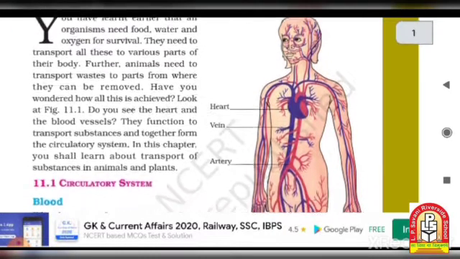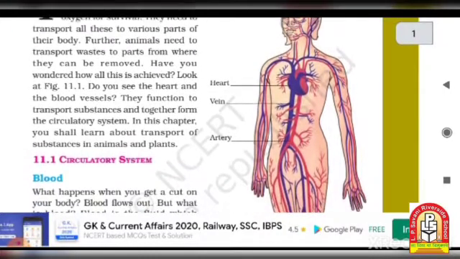Look at figure 11.1. Do you see the heart and blood vessels? They function to transport substances and together form the circulatory system. In this chapter, you shall learn about the transport of substances in animals and plants.